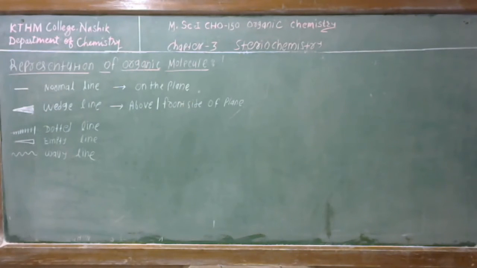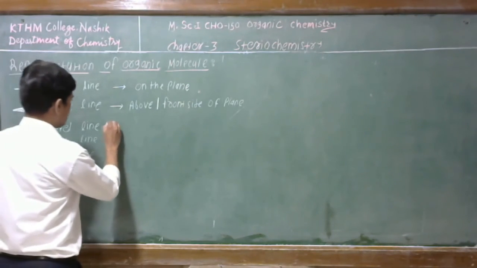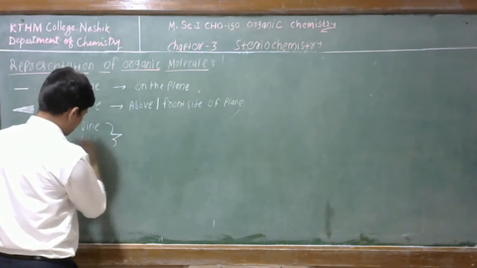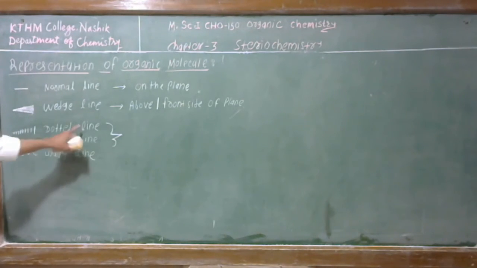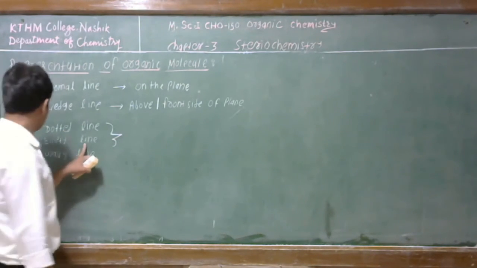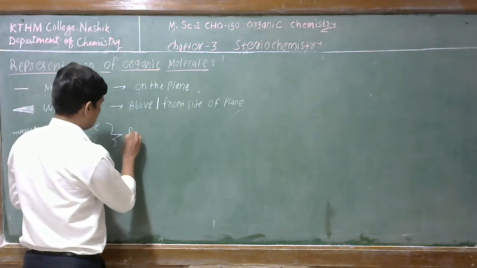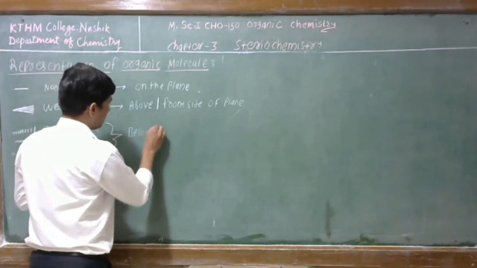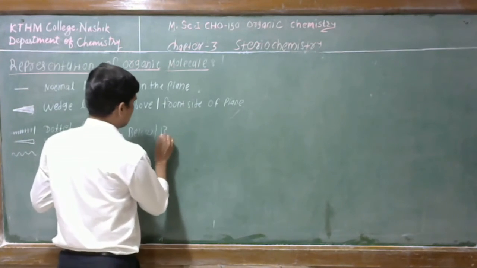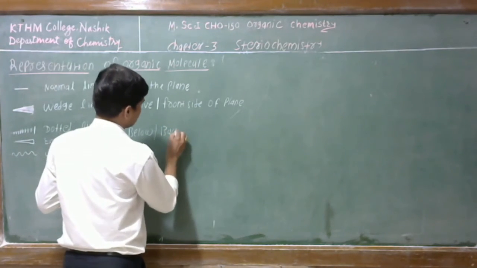If any group is denoted by the dotted line or empty line, then we can say that this group will be below the plane or backside of the plane.